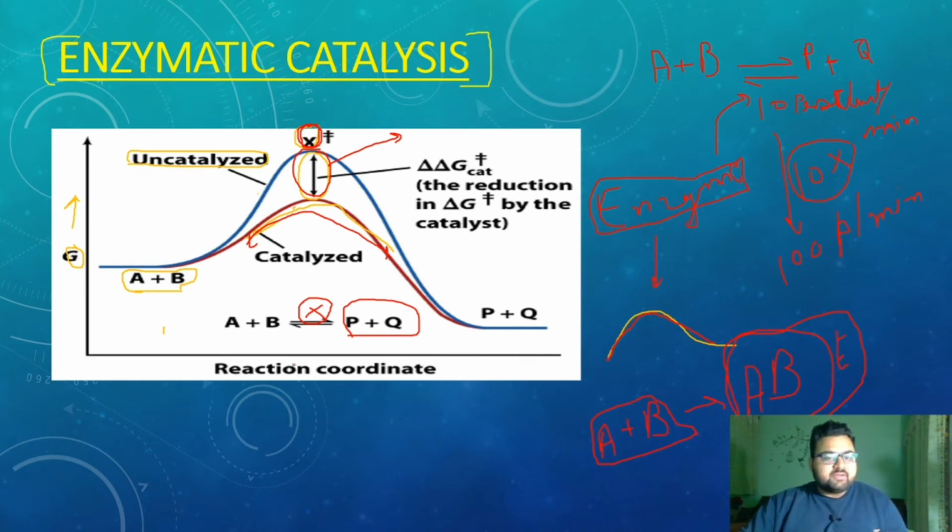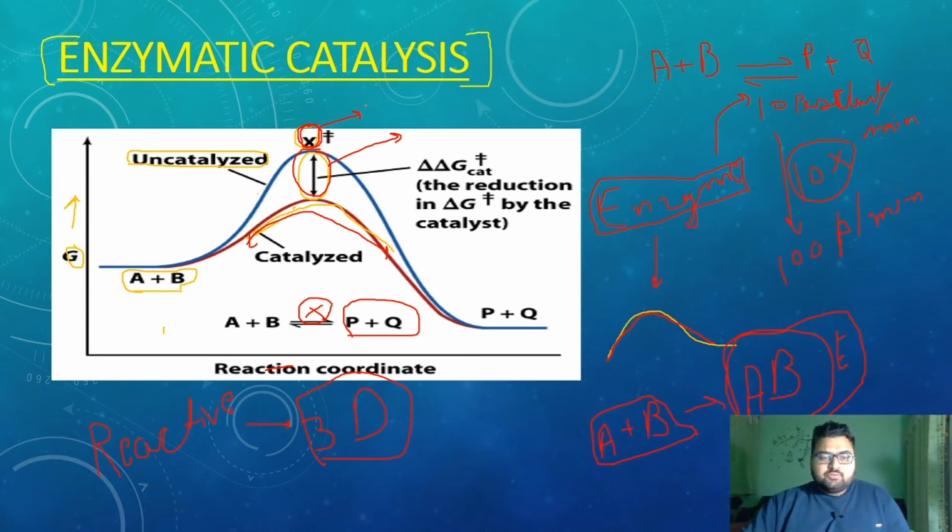There must be a 3D structure, so we develop a transition state analog, because these transition states are very reactive, or in other words very less stable, since reactivity is inversely proportional to stability. So if we want to study them, we would have to extract them out, which is not possible itself.